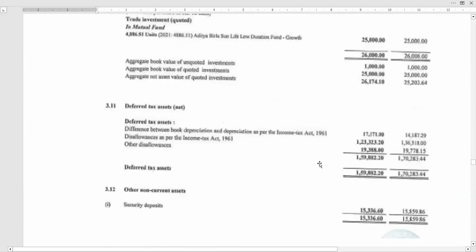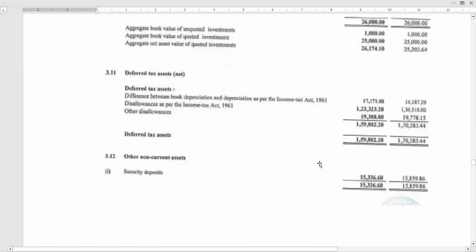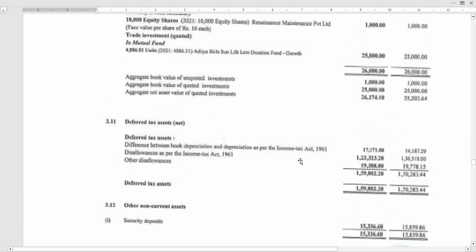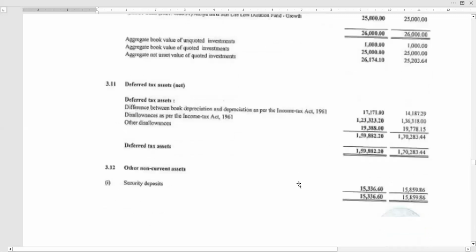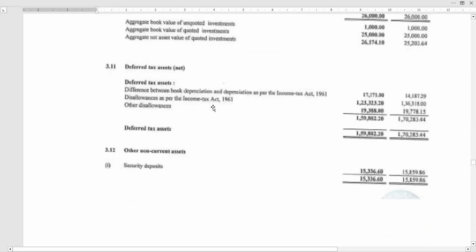See, we finished property, plant and equipment, PPE. And we have done quoted investments, aggregate book value of quoted investments, all these things were discussed. Now, the next schedule was deferred tax assets. So, deferred tax asset or deferred tax liability, we'll be showing it. It is anyway long-term in nature because you take depreciation also. It will get adjusted over more than 12 months. So, it is being shown here.